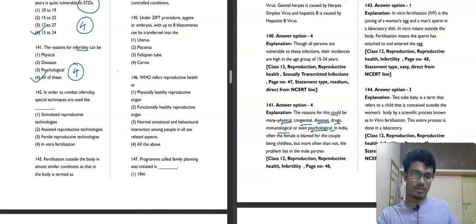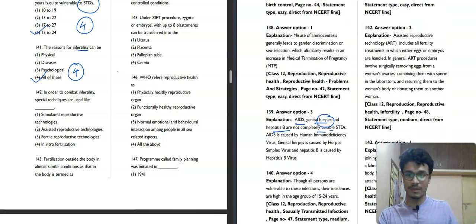Now question number 142. In order to combat infertility, special techniques are used. You know that in recent days a lot of procedures have been developed. What are these procedures called? Stimulated reproductive technology, not correct. Assisted reproductive technology, absolutely correct. Fertile reproductive technology, not correct. It seems correct, but it is not. ART, short form, remember, ART, assisted reproductive technology. In vitro fertilization is a part of it, but not the answer. So the second option will be our correct answer.